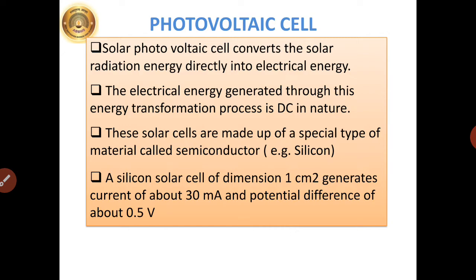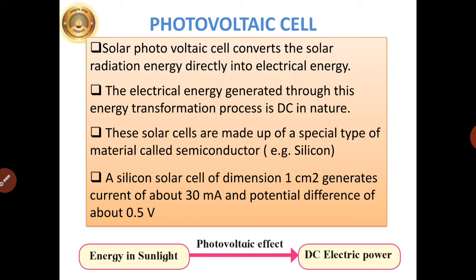These solar cells are made up of a special type of material called a semiconductor, for example, silicon, the metalloid silicon. A silicon solar cell of dimension 1 centimeter square generates a current of about 30 milliampere and a potential difference of about 0.5 volt.